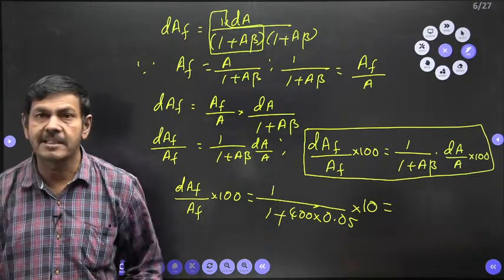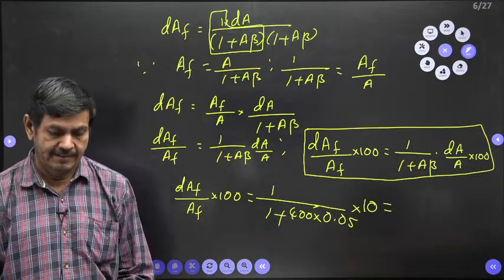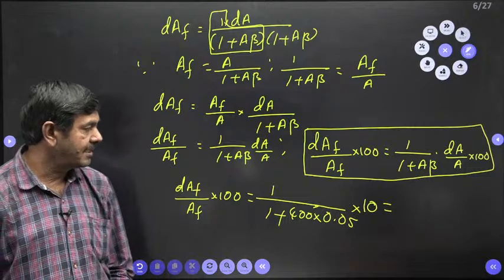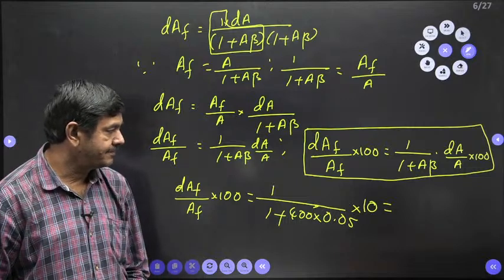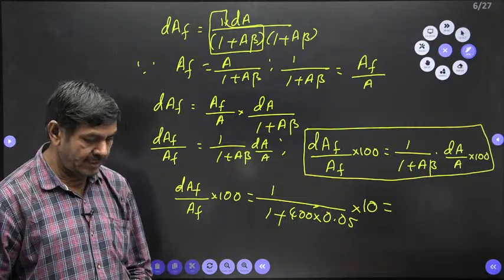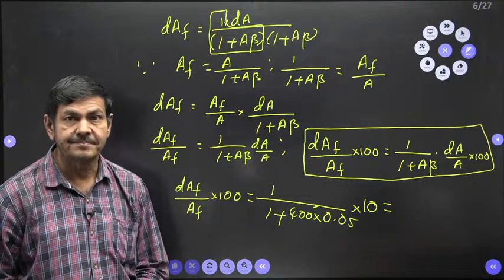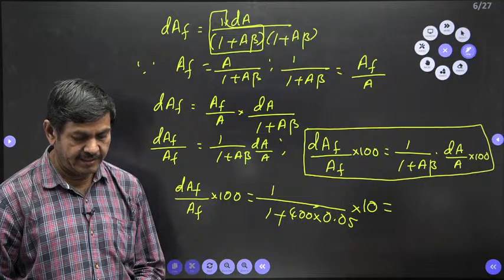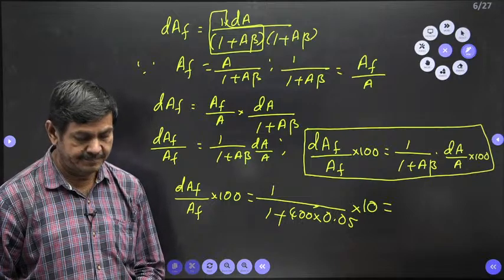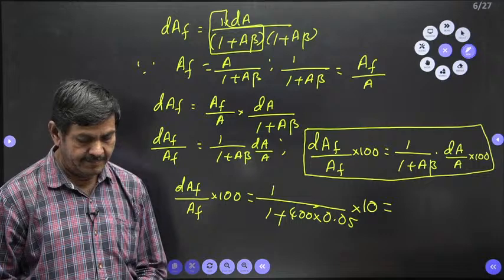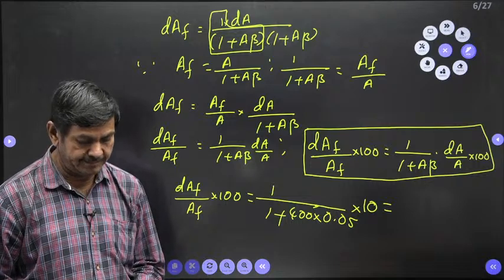What value does it come to? Anybody can give the answer for this? Just use calculator and give the answer. I want to know what answer you are getting. Any student can do this? I am waiting for your answer.